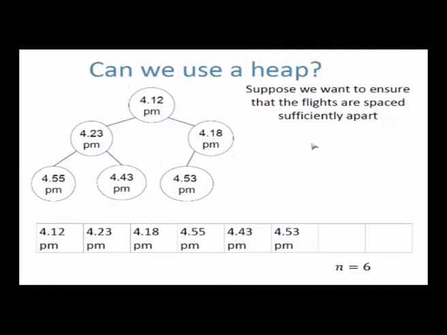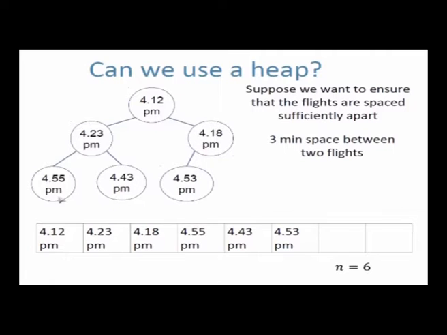Now typically this air time is in the order of seconds in airports; in very high density airports, maybe 30 seconds is the separation between 2 flights. But let's say for a moment that we want to separate them by 2 or 3 minutes. We see that 4:12, the next flight is at 4:18, separated by 6 minutes. So if I want to separate 2 flights by 3 minutes, this is well spaced.